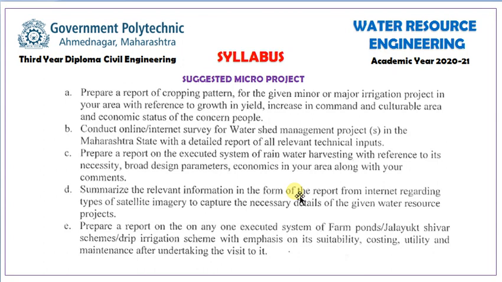We have to prepare some cropping patterns for micro projects, conduct an online internet survey of watershed management projects, prepare some report on rainwater harvesting systems, then summarize the relevant information in the form of a report from the internet regarding types of spillways, capture necessary details for given water resources, and prepare a report on any irrigation system, farm ponds. These are some, or some more, micro projects we can develop.